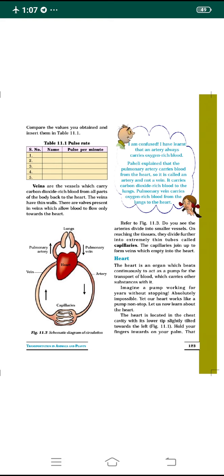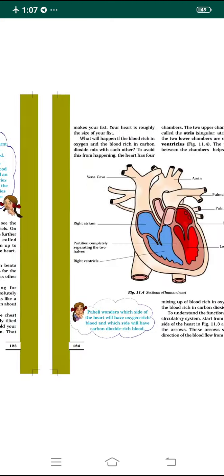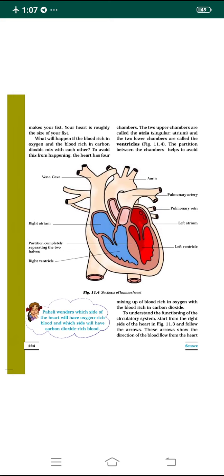For the transportation of blood, our heart works like a pump, which allows the blood to flow inside our body and carries different substances along with it. It works non-stop for a lifetime. It is located just below our chest cavity, and the size of our heart is the size of our fist. So far we have discussed this.